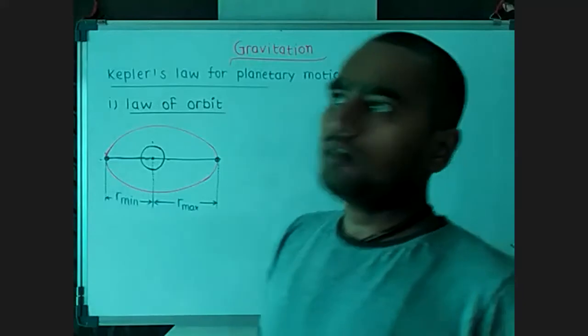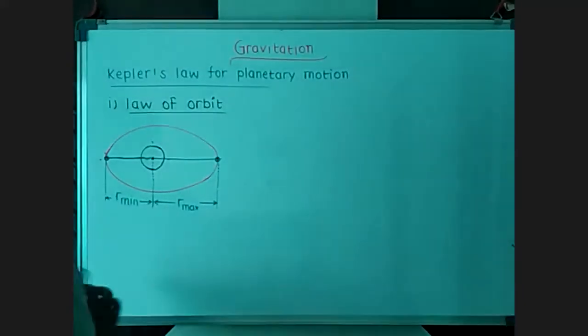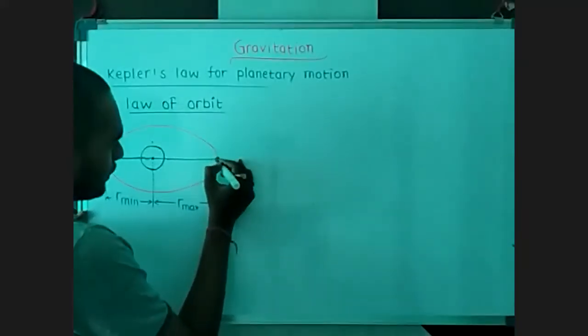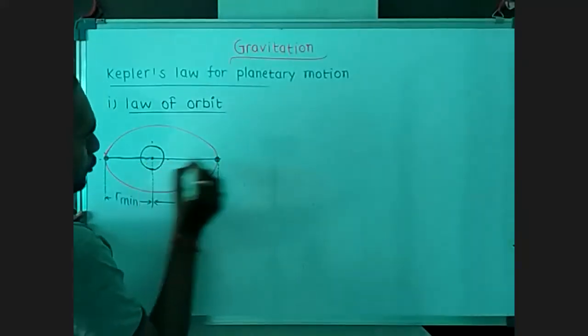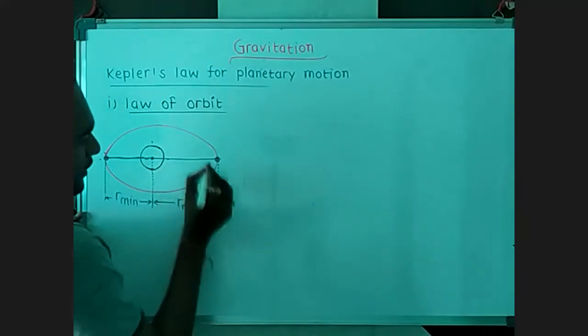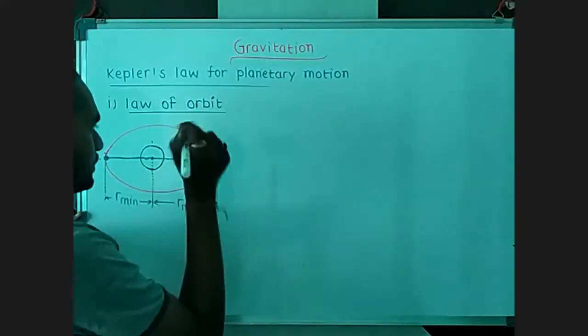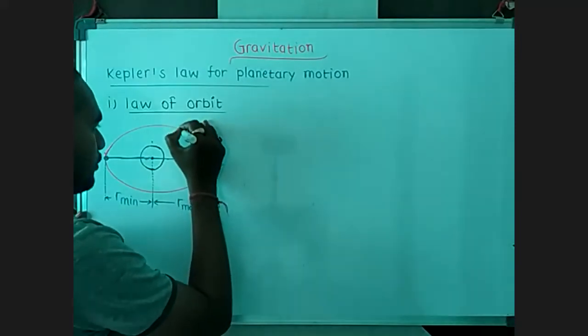Then the second law is for the areal velocity. A planet is revolving around its star. The line joining the star and the planet sweeps equal area in equal amount of time.